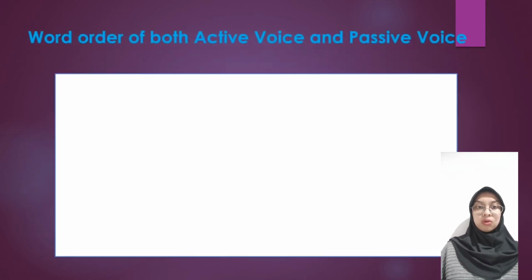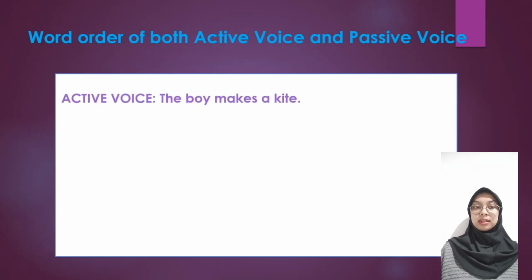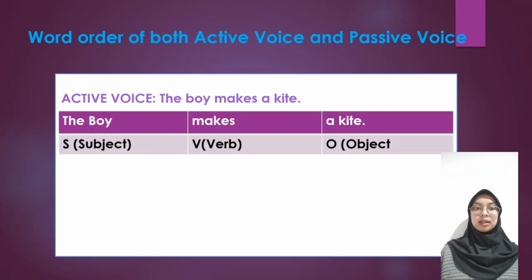Let us check the word order of active voice and passive voice. How does the word order change in both the voices? In active voice, if we take the example, the boy makes a kite, the word order is subject, that is the boy, verb, makes, and object, a kite. So here it is subject, verb, and object. This is the word order for active voice.